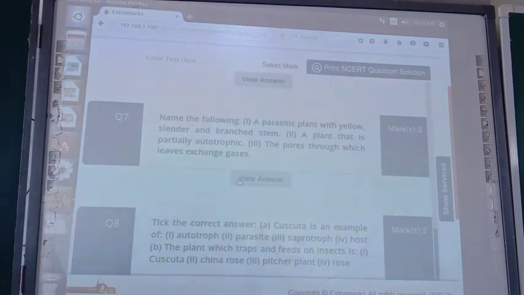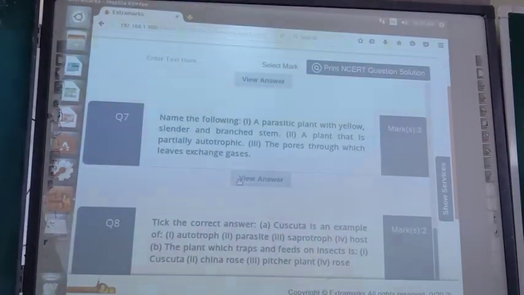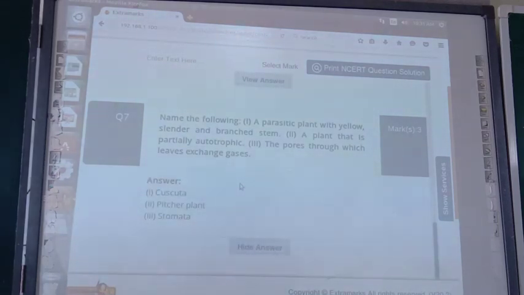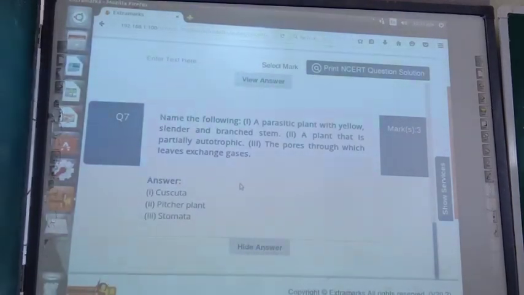Question number 7, name the following. A parasitic plant with a yellow, slender and branched stem is called Cuscuta. A plant that is partially autotrophic is the pitcher plant. The pores through which leaves exchange gases are stomata. So I will show their answer. Just see: Cuscuta, pitcher plant, stomata.